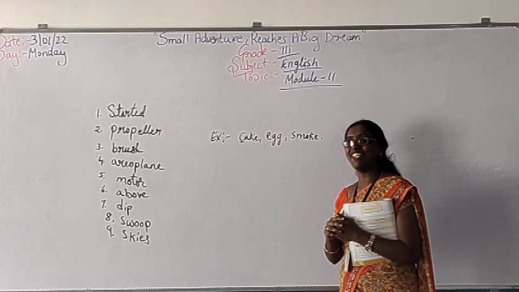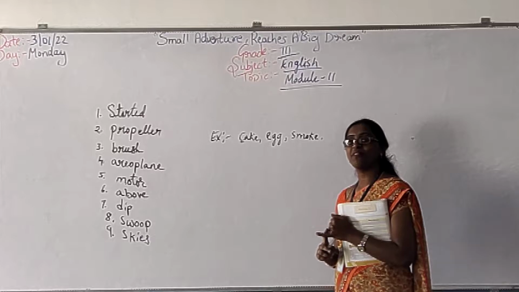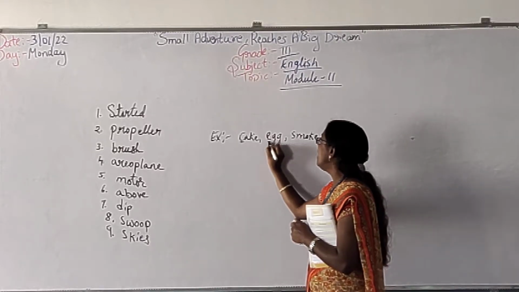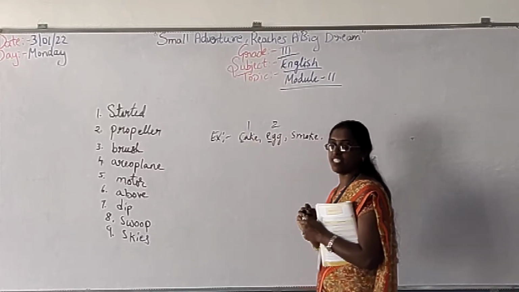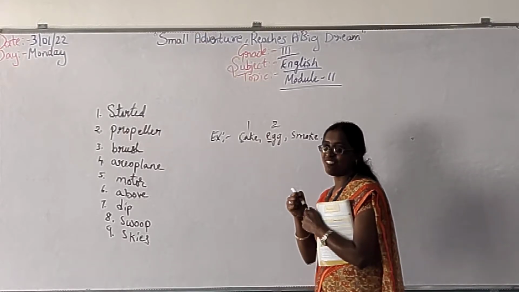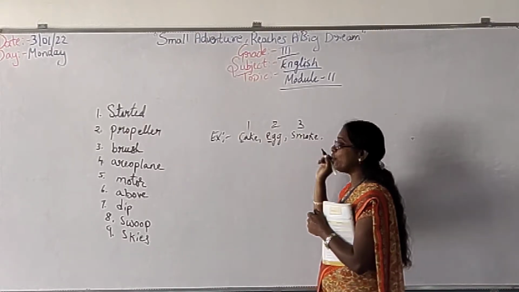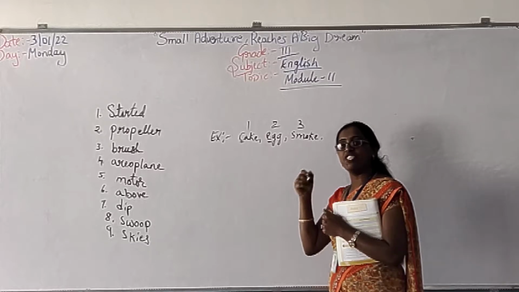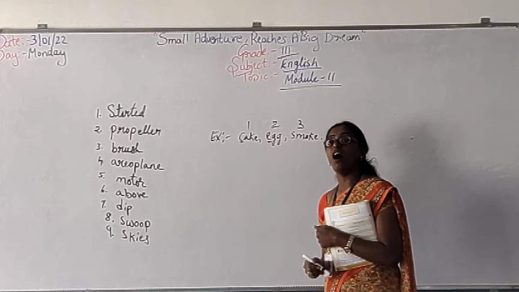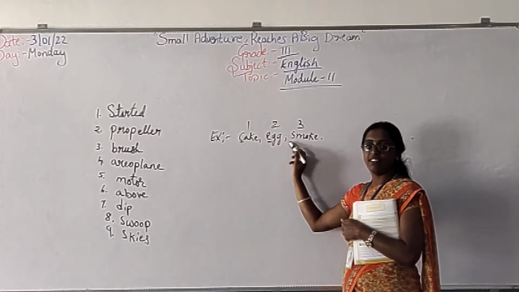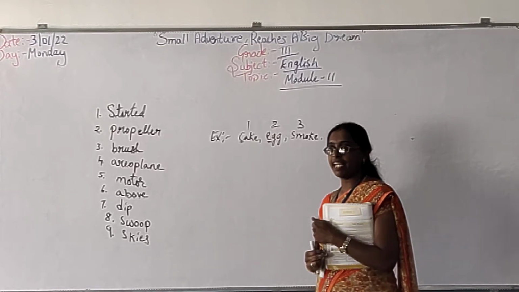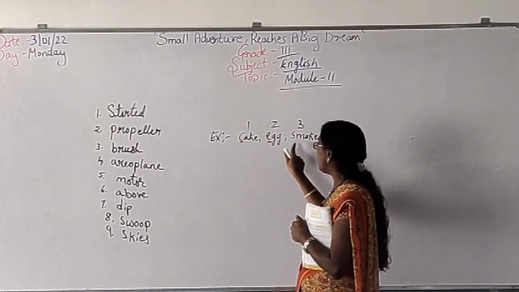After C, D. Sorry, children. After D, E. Here we have E, right? First letter is E, so this comes the second. This comes the first. Now last remaining will be the third one. So no need to say. You already know. After E only F G, H I J K L M N O P Q R S. So S. Other words are not there. So you can make it as a third one. Like that. So you have to see the first letter.